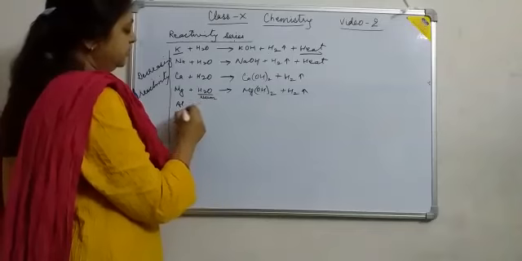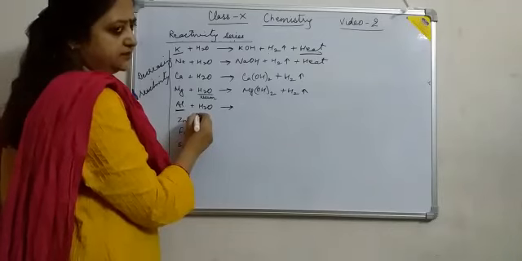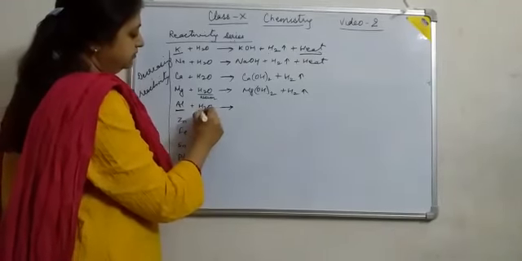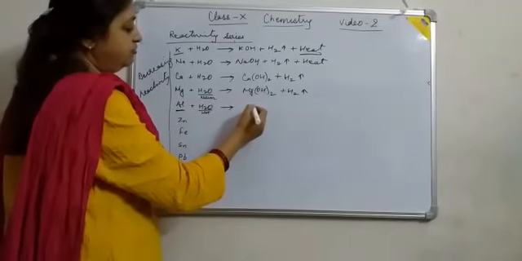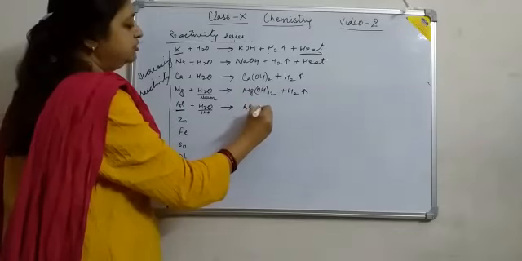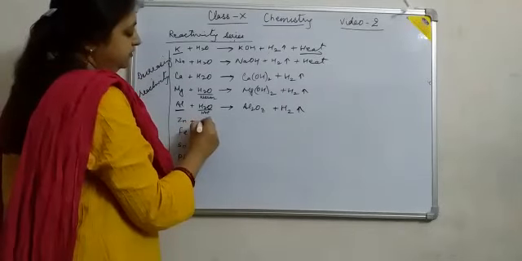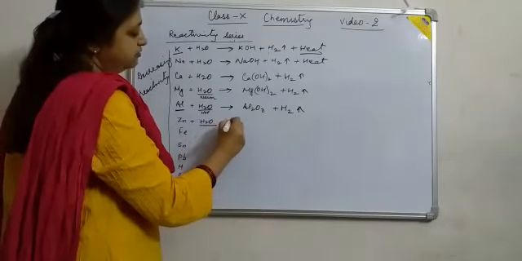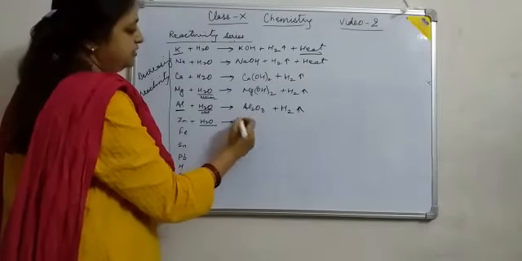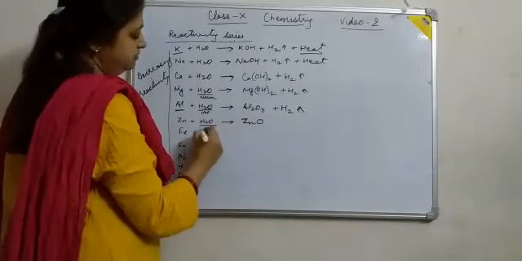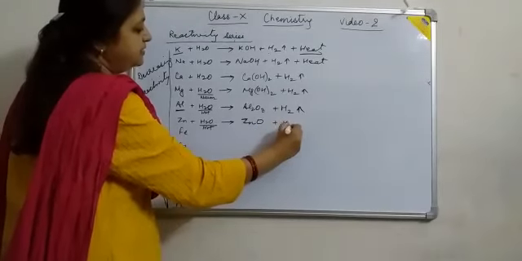Aluminium requires steam or hot water. With hot water, aluminium does not form aluminium hydroxide; it forms aluminium oxide along with hydrogen gas. With zinc, we also need hot water or steam to form zinc oxide plus hydrogen gas.